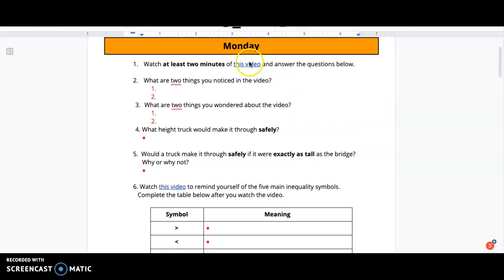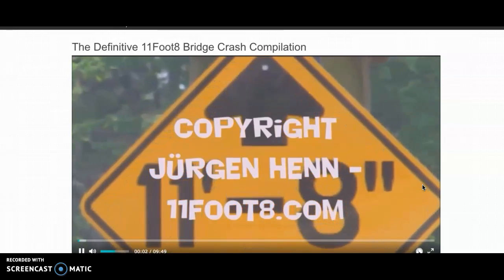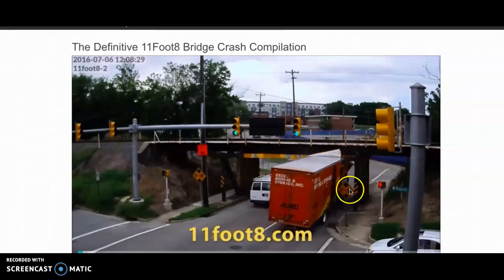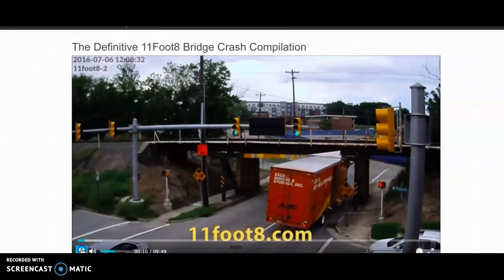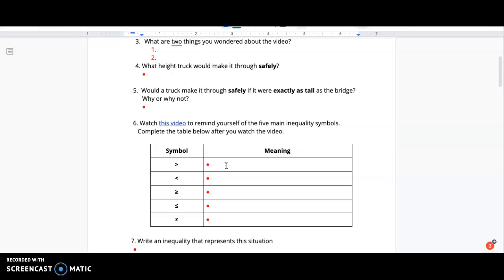So I would really encourage you to watch this video. It's like a 9-minute video, but I want you to watch 2 minutes of it. So this is a bunch of trucks crashing who didn't adhere to the height restriction. So it's an 11 foot 8 inches restriction, and you just get to watch a bunch of videos of trucks doing exactly like that. So I thought that would be kind of fun. So then I want you to watch the video and then answer these questions with 2 things you notice, 2 things you wonder. What truck height would make it through safely? Would a truck make it through safely if it's exactly as tall as the bridge?